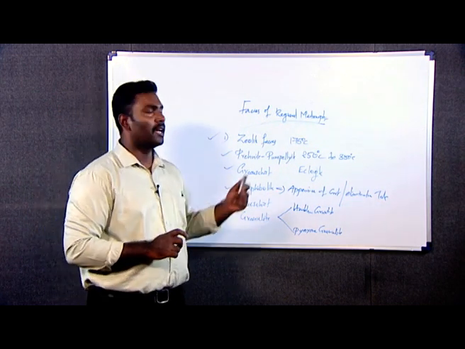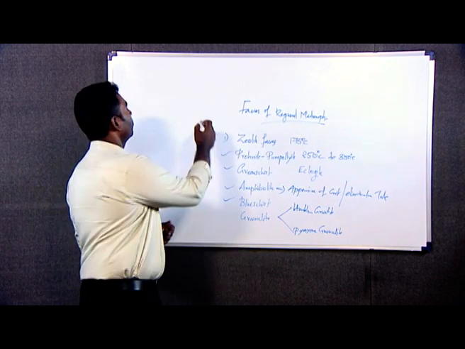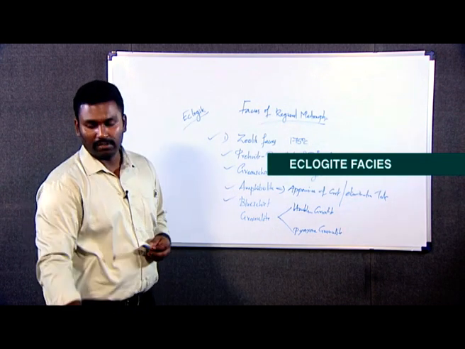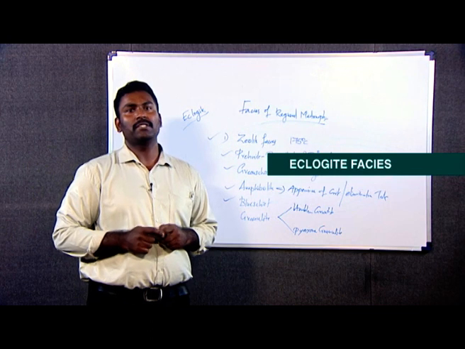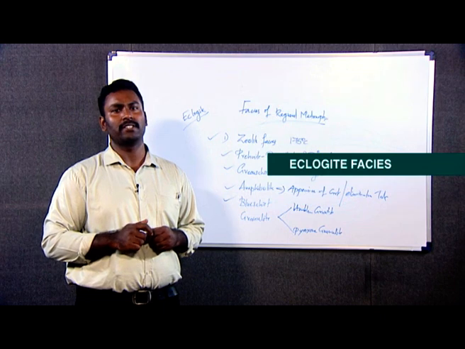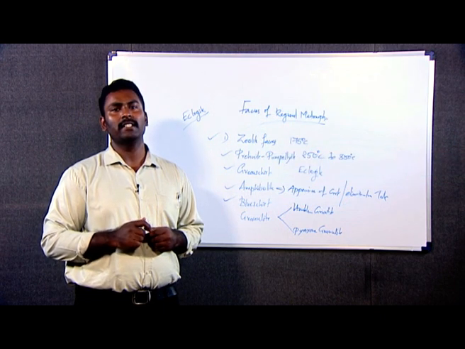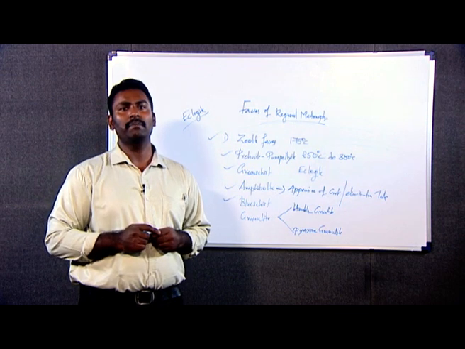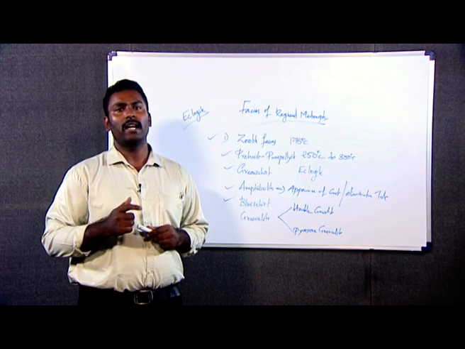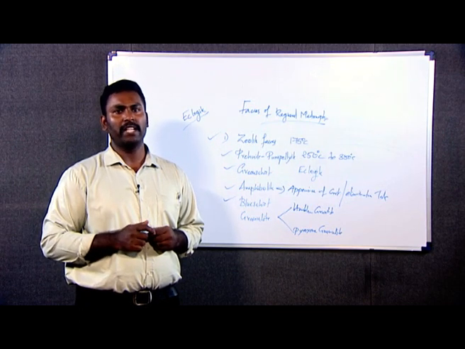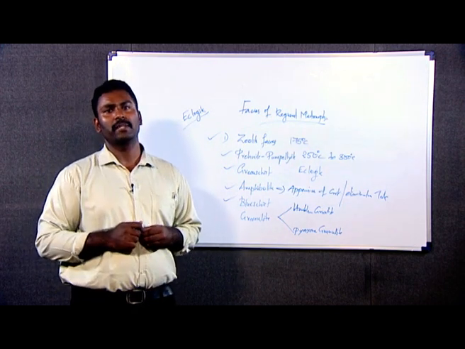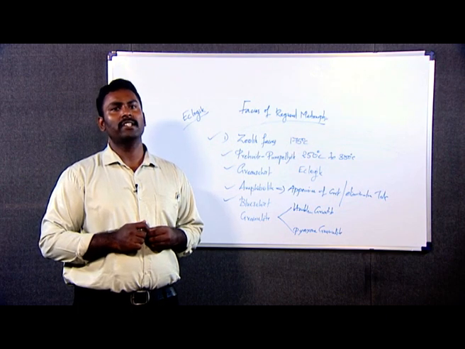So, now we will look into the last type of metamorphic facies, that is the eclogite facies of metamorphism. Eclogite facies of metamorphism is a type of facies which takes place under high pressure and high temperature. It will always represent the deep seated conditions. Since it occurs under high pressure and high temperature conditions, this facies of metamorphism usually occurs at the subduction zones of plate margins, and the important characteristic minerals that represent the eclogite facies of metamorphism are pyrope, garnet and